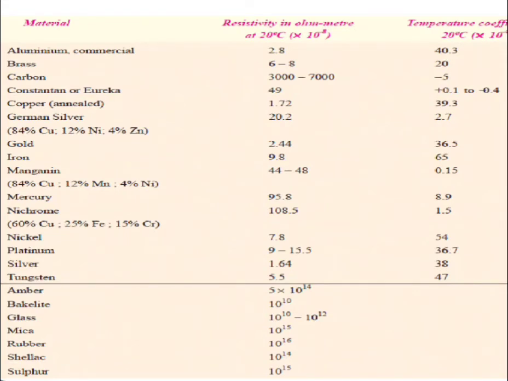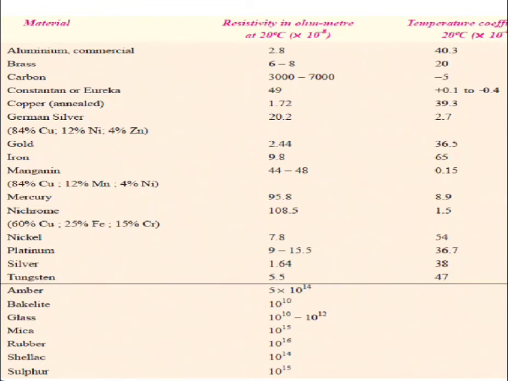Then we consider germanium silver, resistivity is 20.2 and temperature coefficient is 2.7. Then gold, 2.44 and temperature coefficient 36.5. Then the next material is manganese, it is between 44 to 48 and temperature coefficient 0.15.